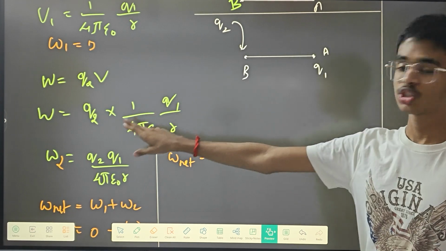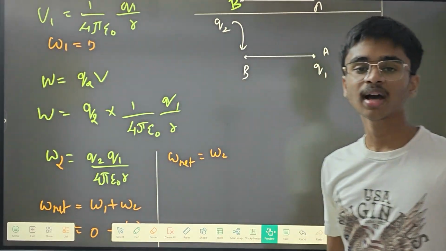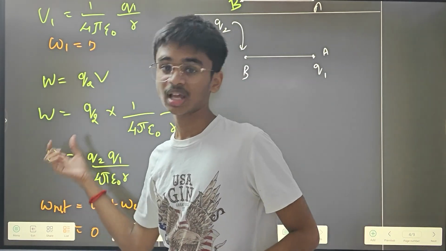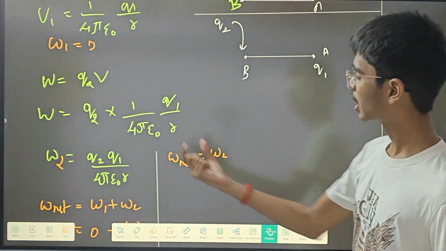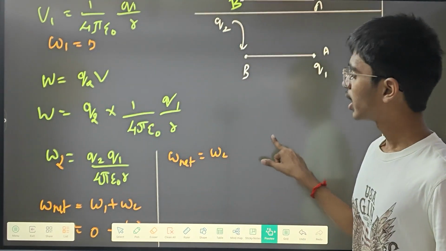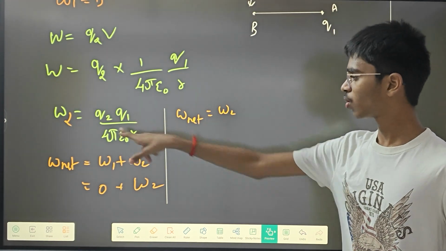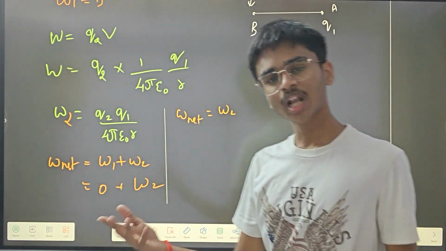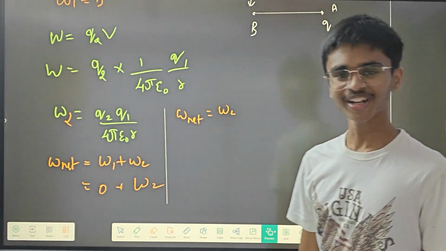But in the voltage you have to take Q1 only, because Q1 is what is repelling. So work done is equal to Q2 into Q1 whole divided by 4 pi epsilon naught into R. Now if you substitute the values, W net is equal to W2. Very simple, right?